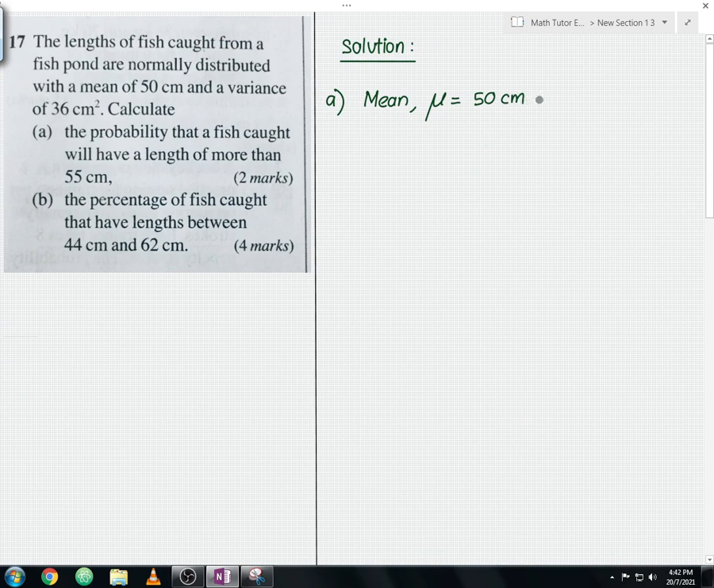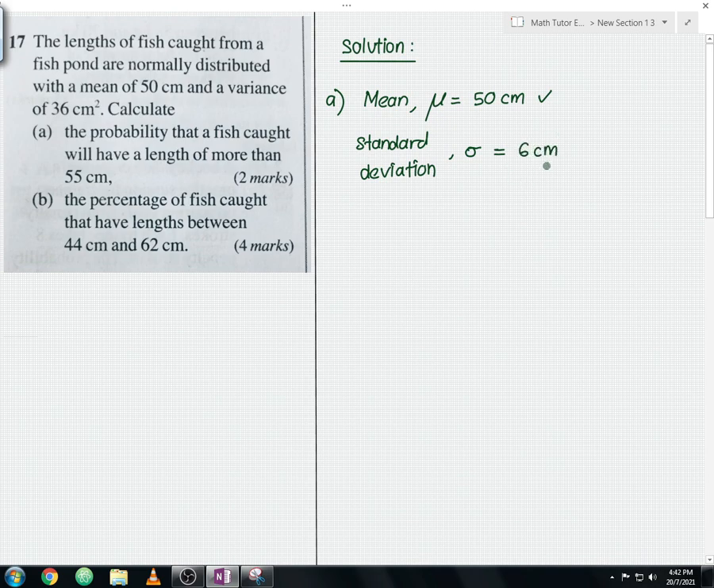So this is the first piece of information. And the second piece of information you need to find is the standard deviation. But the question gave us a variance of 36 cm square. So how to find the standard deviation? It is very simple. You just square root the variance value. You should be able to get the standard deviation value. Simple as that. So from here, the standard deviation, which you can write in terms of the symbol sigma, will be equal to 6 cm.